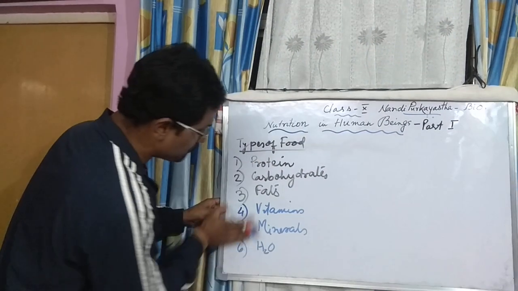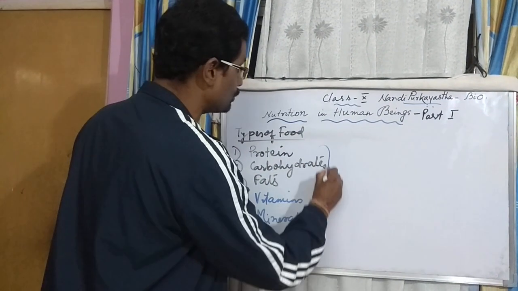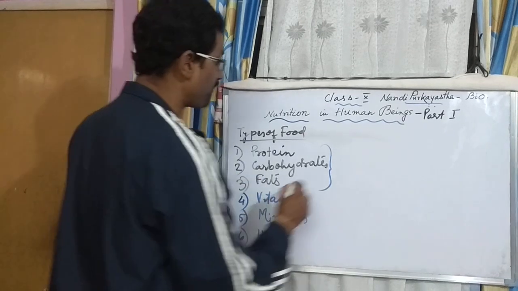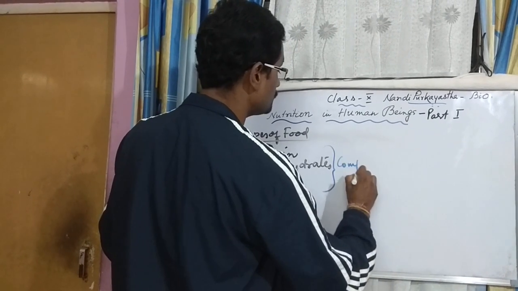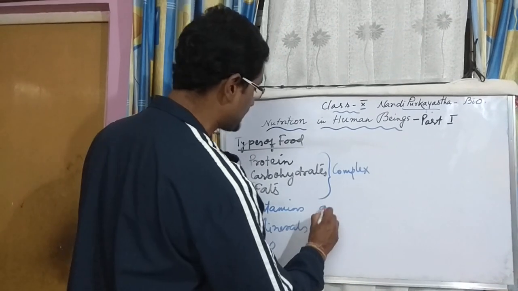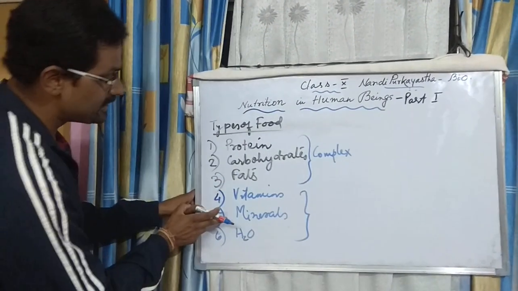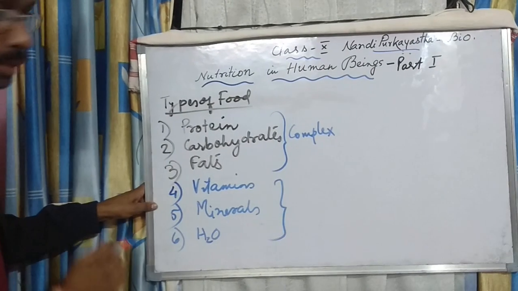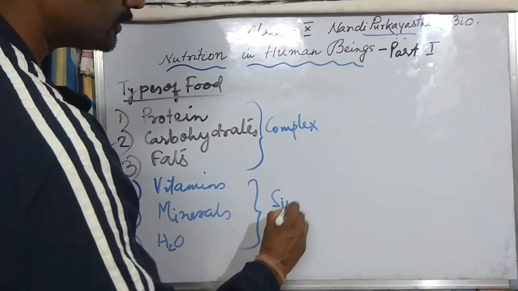Out of these 6 foods, students, the first 3, protein, carbohydrate, fats, are called complex food. What are they called? They are called complex food. And finally, the last 3, vitamins, minerals, and water, written in blue, are called simple food.